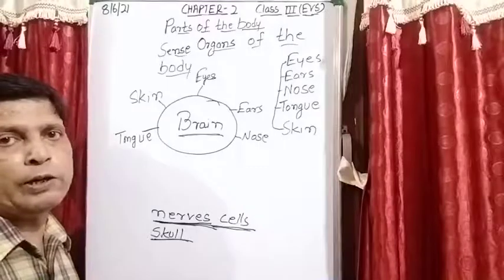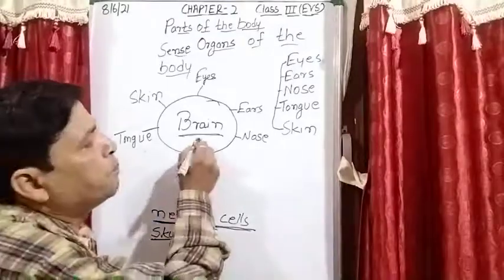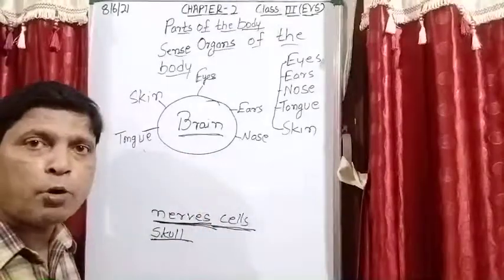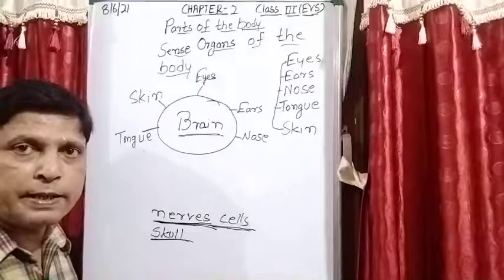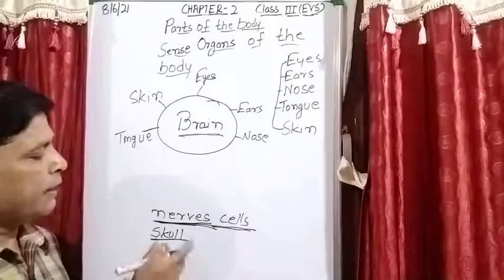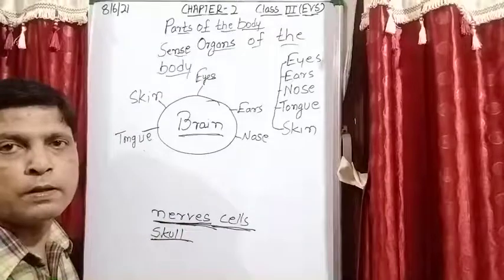So which organ controls that? That is your brain. Now the next important thing which I explain to you, that is the nerve cells.